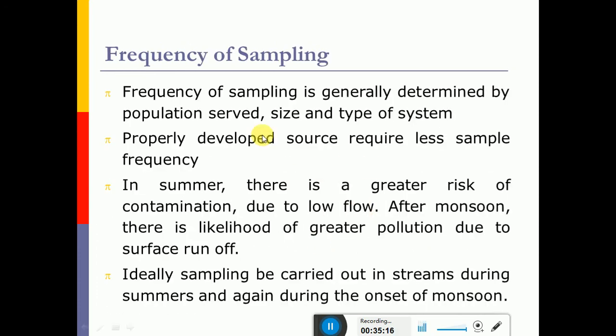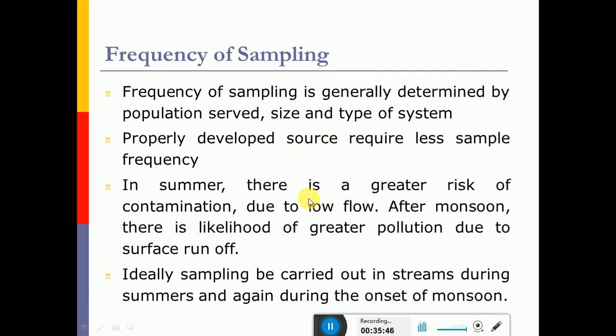So the frequency of sampling is generally determined by the population served, size and the type. That means how many samples are collected and what is the interval. So it depends on the type of analysis. The frequency can be 1 day, 15 days or 10 days, or bi-monthly or monthly or quarterly or season wise. So that is dependent on our purpose, and it should be properly decided, and we should develop this source.